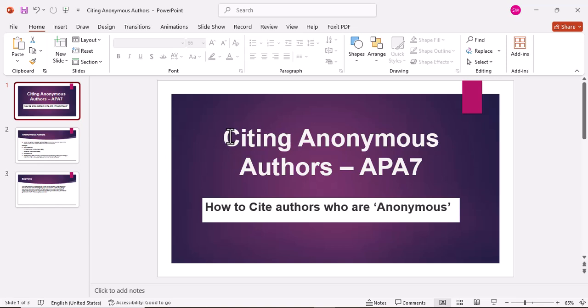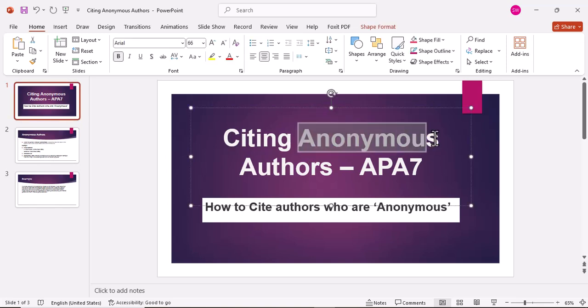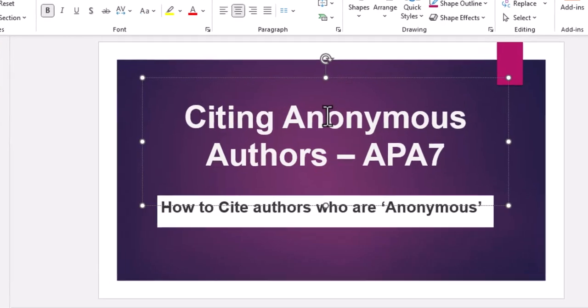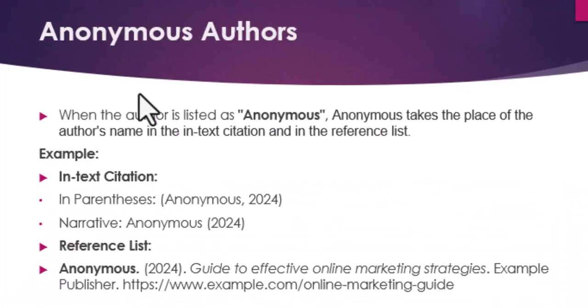Yes, today we will be looking at how to cite anonymous authors in APA 7. So there are situations whereby the author is unknown. When the author is unknown, that author is considered as anonymous author. So we shall be looking at how we cite such an author, the author who is not known, in APA 7.